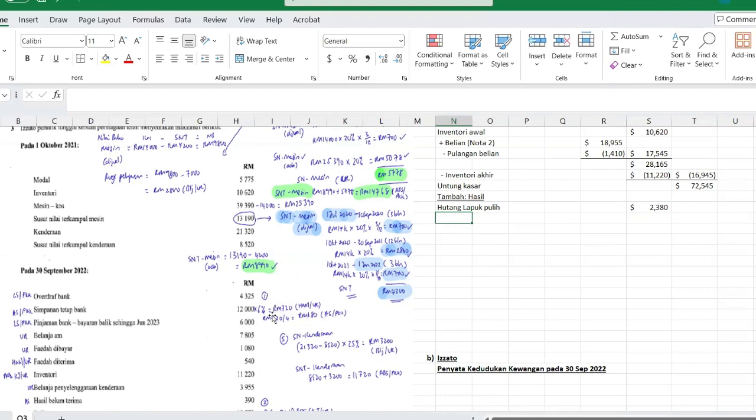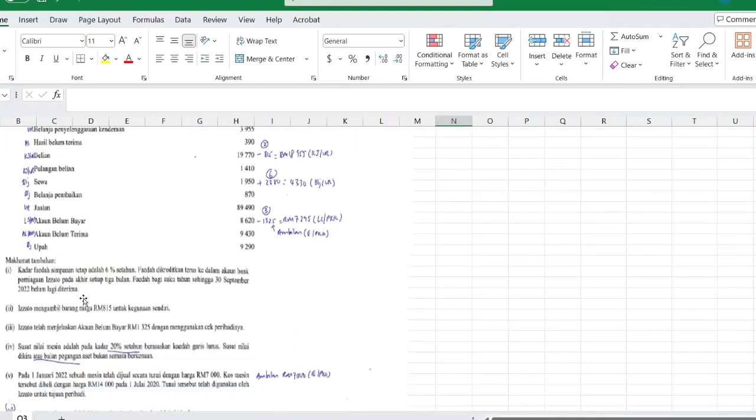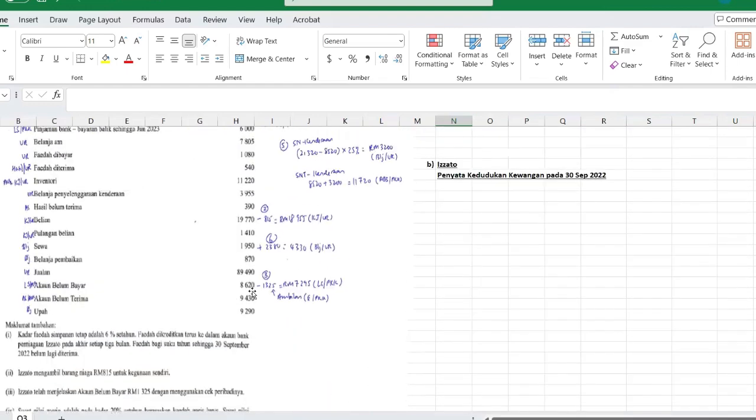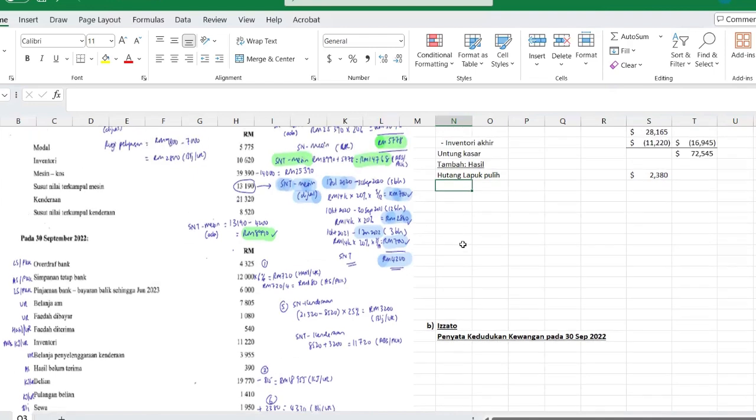Next one is faedah atas simpanan tetap. Annual interest on fixed deposit, 6% setahun, which is 720. So refer to jalan kerja in your own answer script, put the number accordingly. Let's put a subtotal.